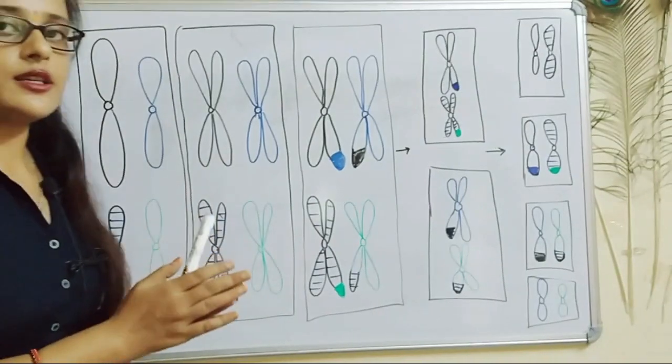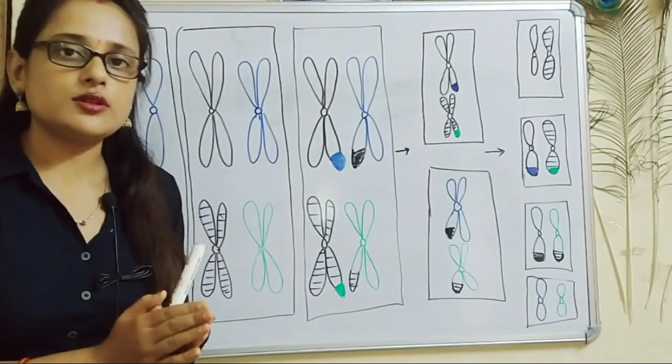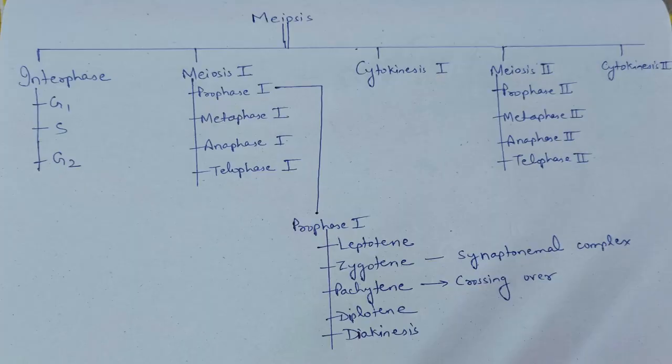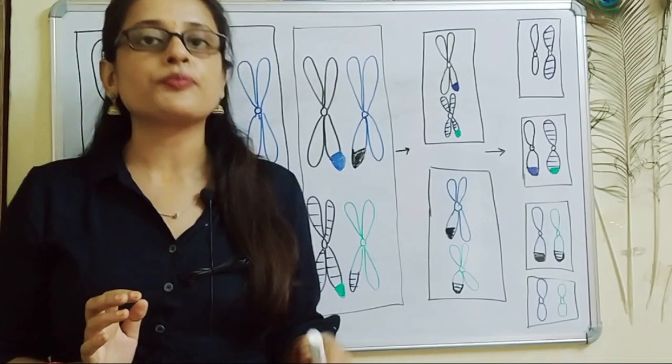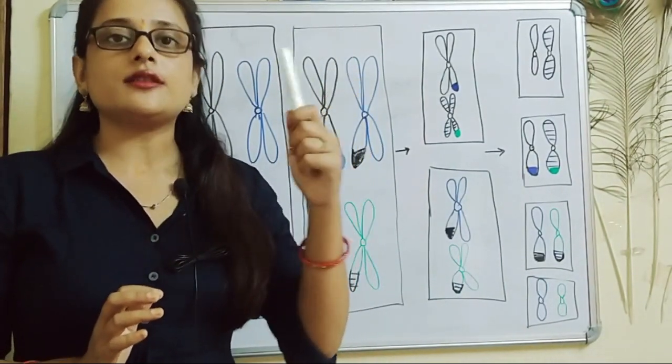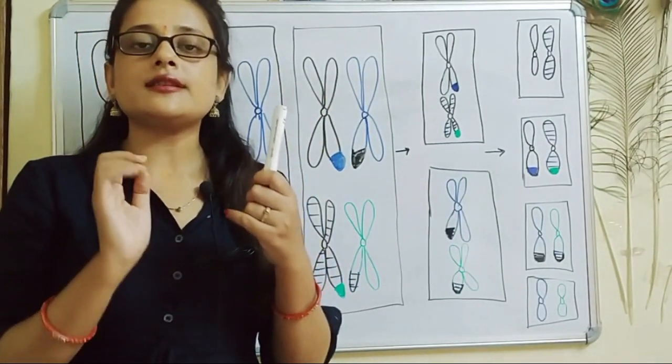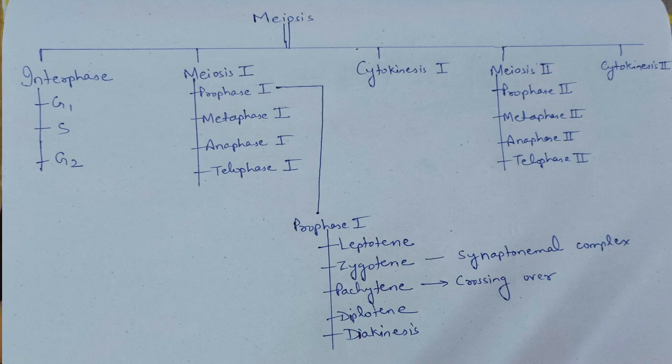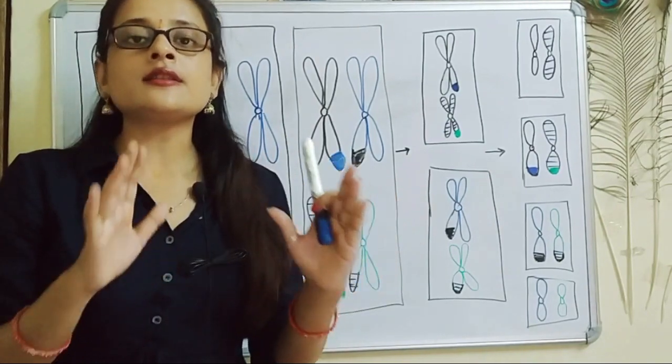As you all know, meiosis takes place during gametogenesis, and meiosis has 2 main stages, meiosis 1 and meiosis 2. Of course, interphase takes place before meiosis 1. Interphase has G1, S and G2. Meiosis 1 has prophase 1, metaphase 1, anaphase 1, telophase 1, and meiosis 2 has prophase 2, metaphase 2, anaphase 2 and telophase 2. Prophase 1 of meiosis 1 is the longest phase. It includes stages such as leptotene, zygotene, pachytene, diplotene and diakinesis, and in all these stages crossing over will take place.